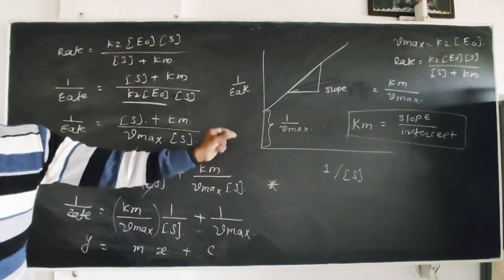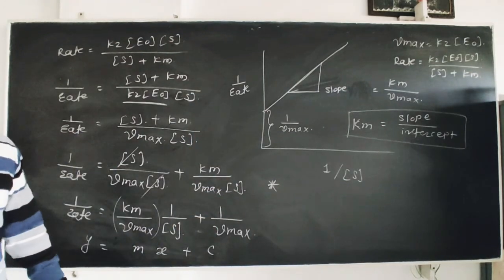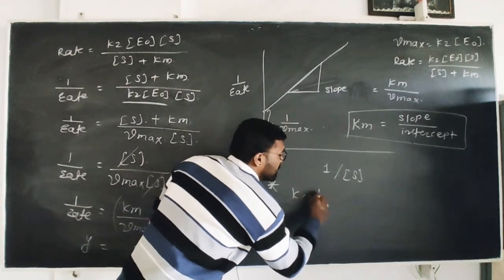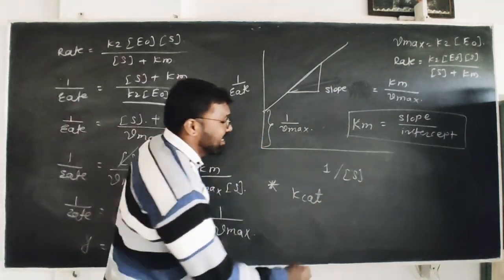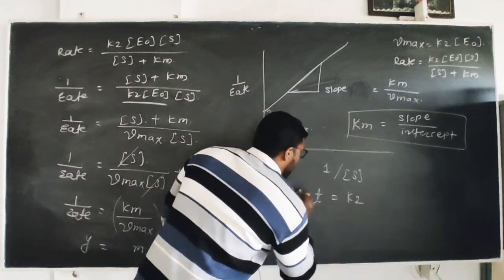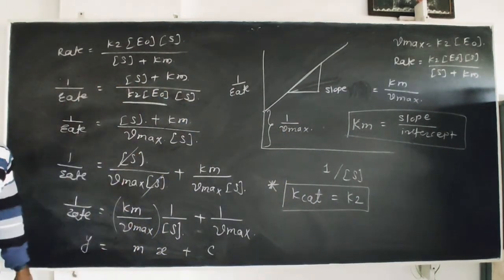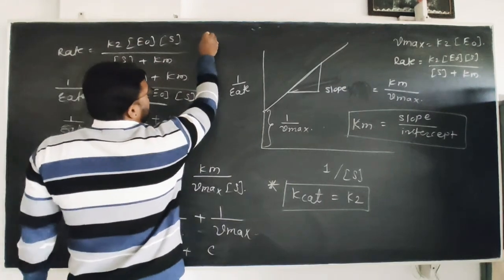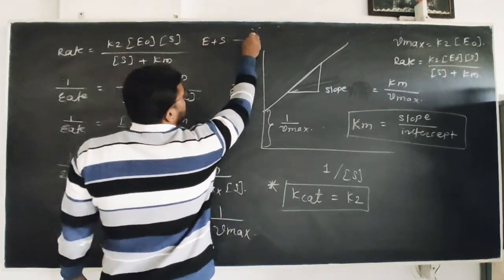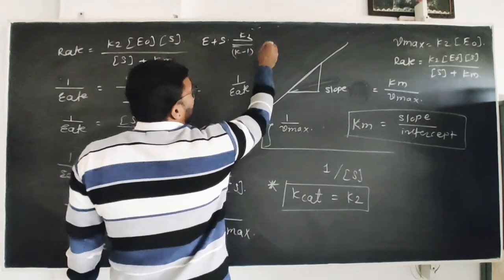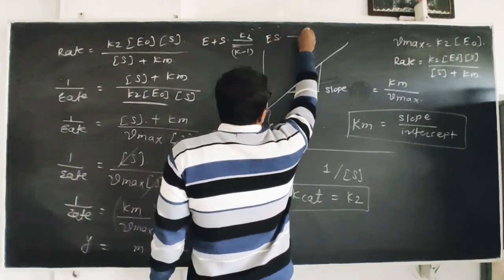If you want to find the turnover number or turnover frequency, that is Kcat, this Kcat is always equal to K2, the rate constant for the second reaction. Which second reaction? Enzyme plus substrate, a reversible reaction with the rate constants K1 and K minus 1 respectively, to form ES as an intermediate.